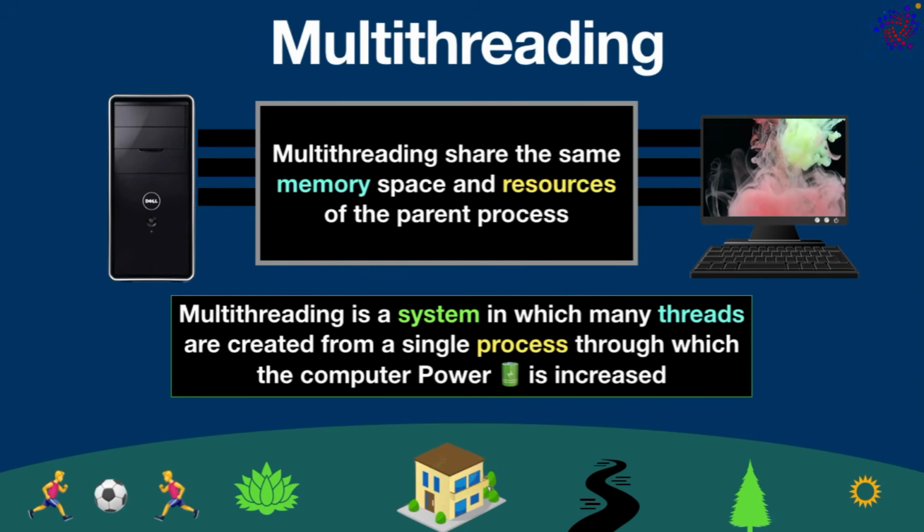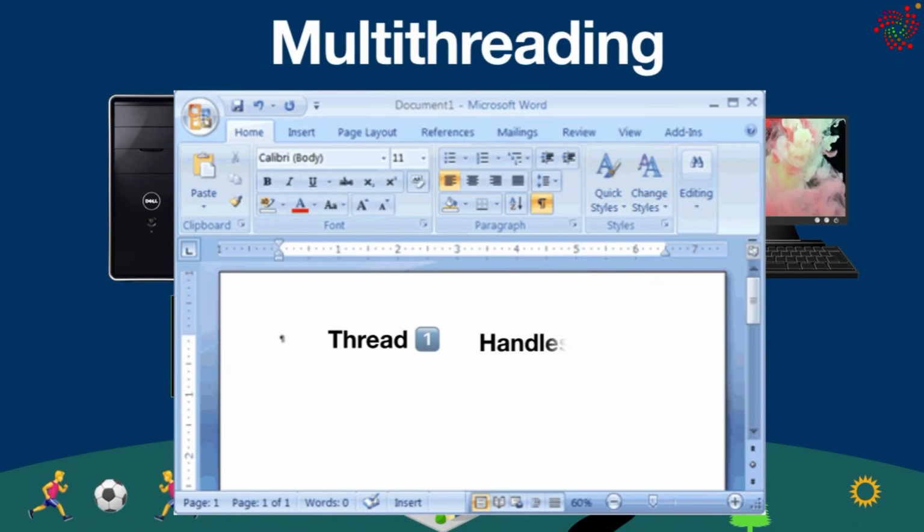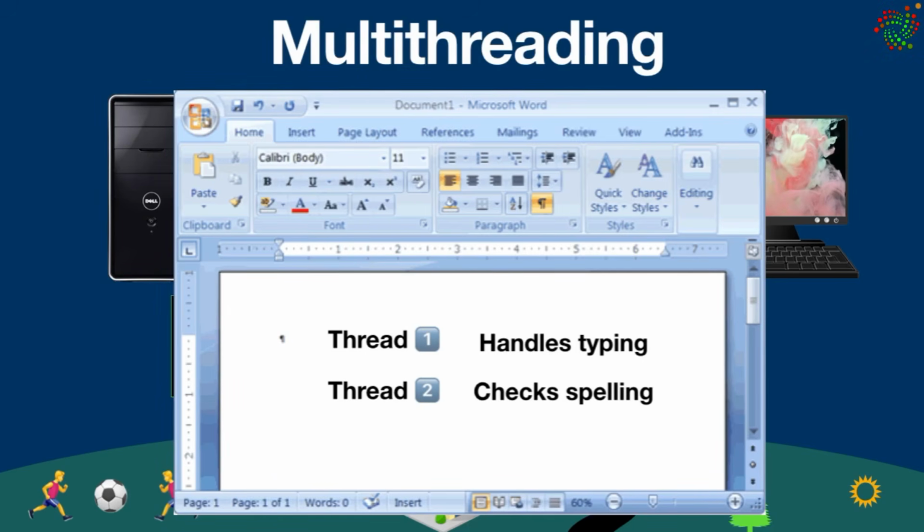This happens inside a single application. For example, in Microsoft Word, one thread handles your typing, a second thread checks your spelling, and a third thread autosaves your document to the cloud.